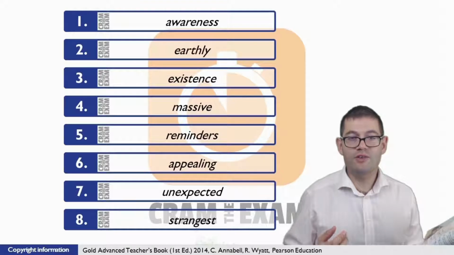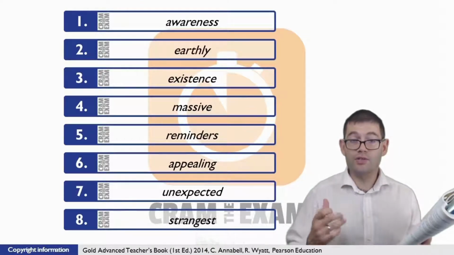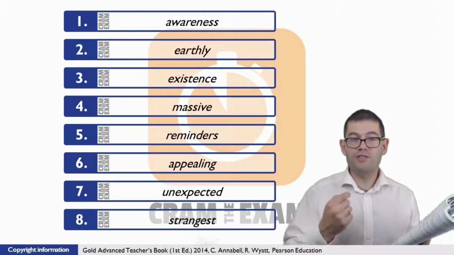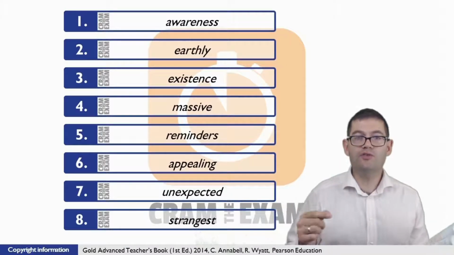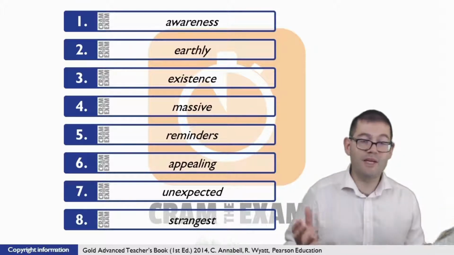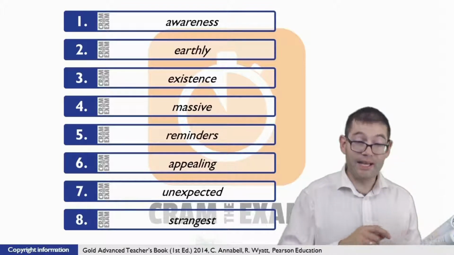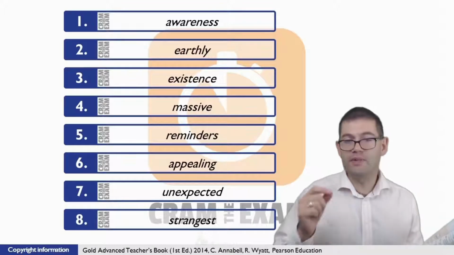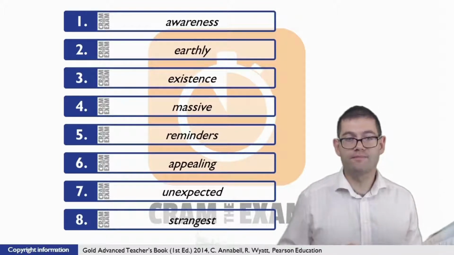To get question number 2 correct, we've got to have a great understanding of the context. And the context is a contrast between the spiritual world and our world. Not just our world, but material goods in our world and goods made from the products of this earth, whether they be precious metals or fossil fuels or anything like that. So what we need here for this gap is an adjective which means of the earth or from the earth, in which case the answer that we need is earthly.